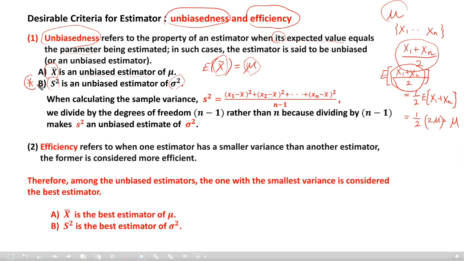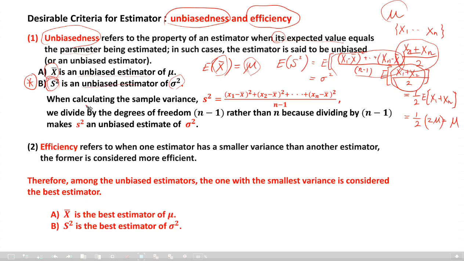Today's main problem is this. In other words, the expectation of S square, capital letter of course, which is the expectation of ((X1 minus X bar) square up to (Xn minus X bar) square) divided by what? N minus 1. This is going to be sigma square. Okay, you will see it later, I think. Anyway, this S square, expressed by capital letters, is an unbiased estimator of sigma square.